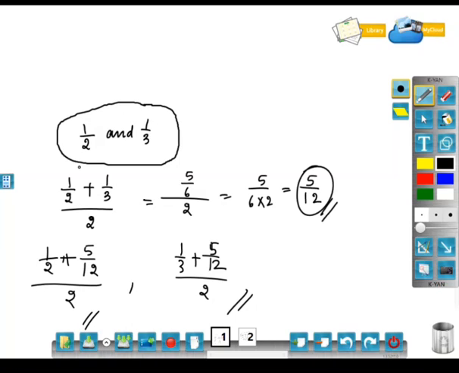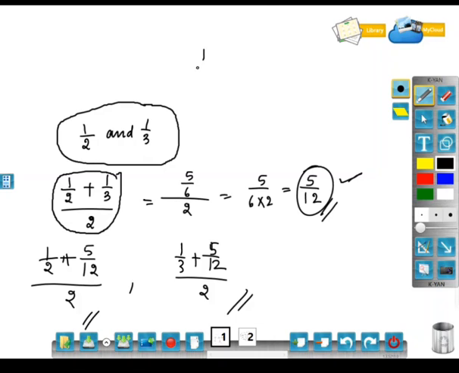So 1 by 2 is one number and 1 by 3 is the other number. Mean is nothing but add these two and divide by 2, because the number of observations is 2 here. So 1 by 2 plus 1 by 3 divided by 2. The answer will be 5 by 12. This is one number between 1 by 2 and 1 by 3.